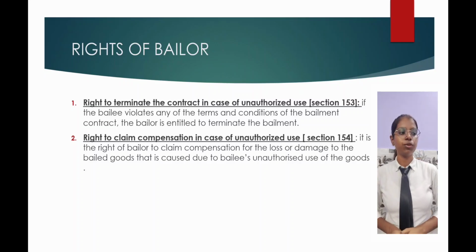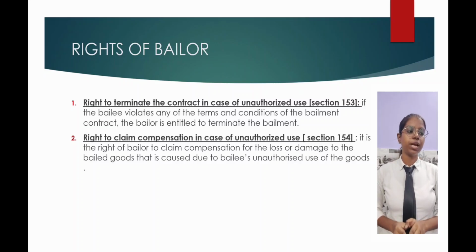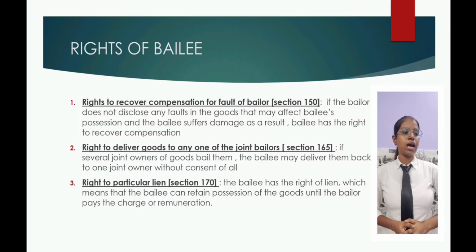Section 154. It is the right of the bailor to claim compensation for the loss or damage to the bailed goods that is caused due to the bailee's unauthorized use of goods. Last slide is about rights of the bailee. First, right to recover compensation for fault of the bailor, Section 150.